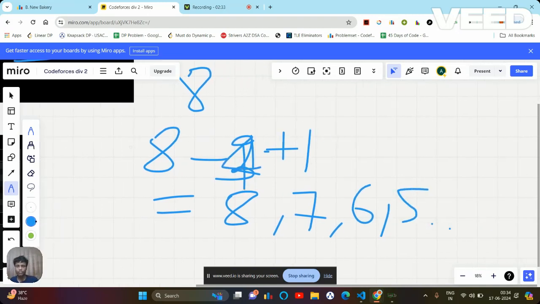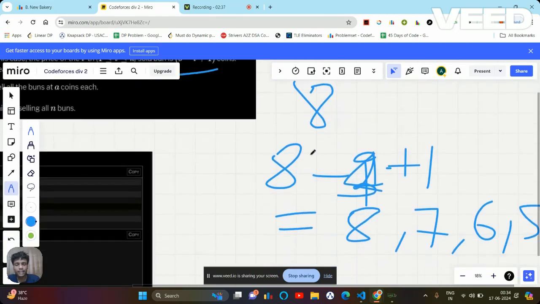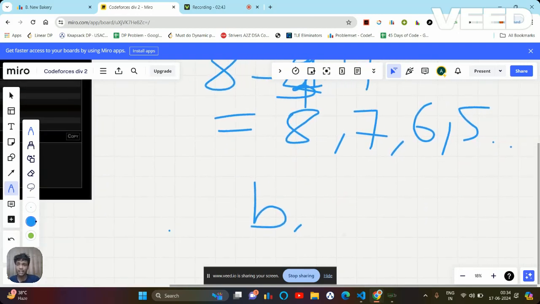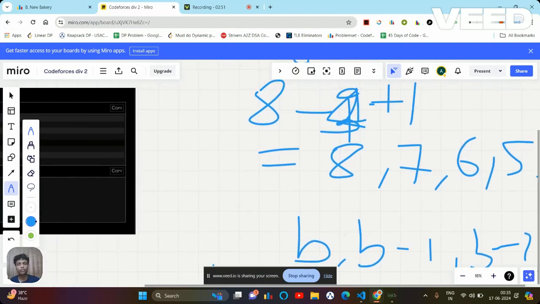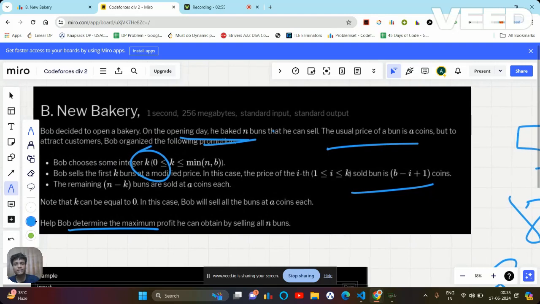So basically, I am going to start selling with b coins, then after each customer, I'm going to decrease it by one. Then b minus one, then b minus two, and so on. So what exactly is the problem saying?